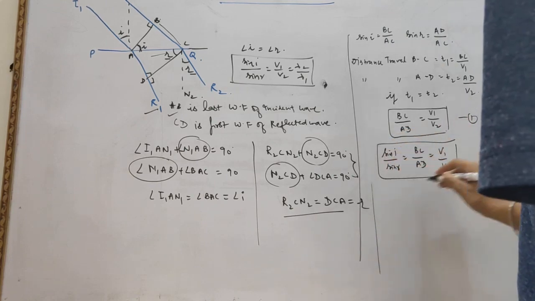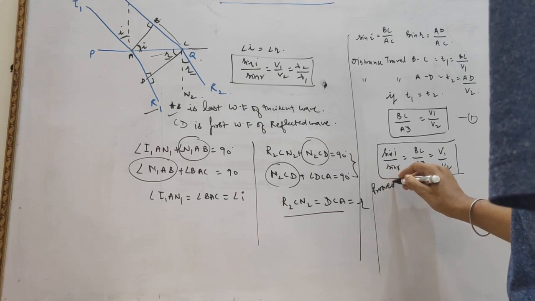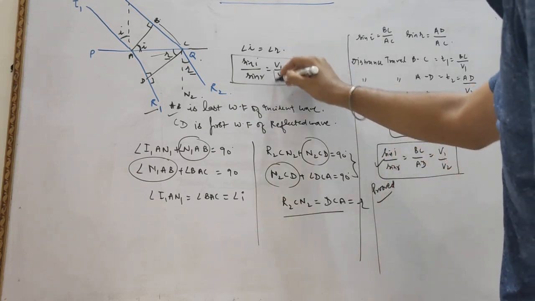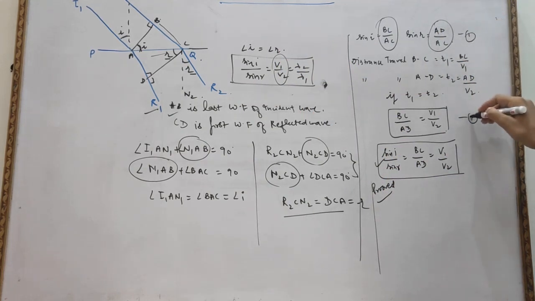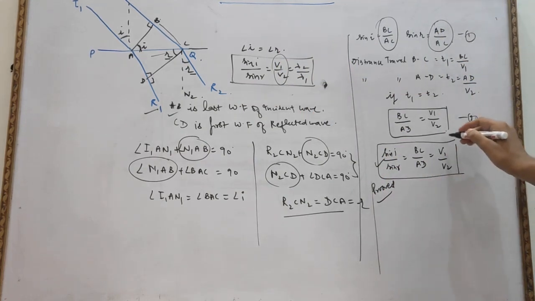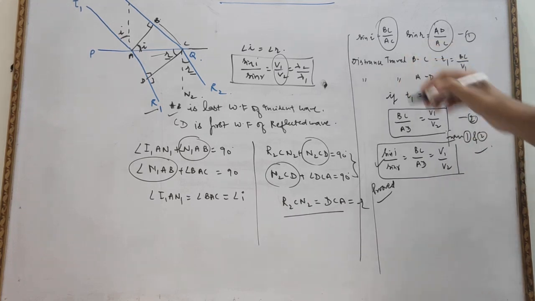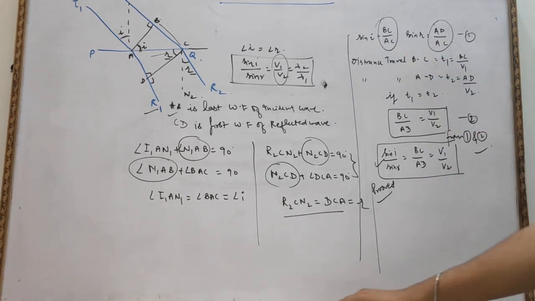Hence, it is proved. Sin I upon sin R equals V1 upon V2, which we have proved from this equation. This is equation number 2. This is so proved from 1, and this is the easiest way to proceed in this question.